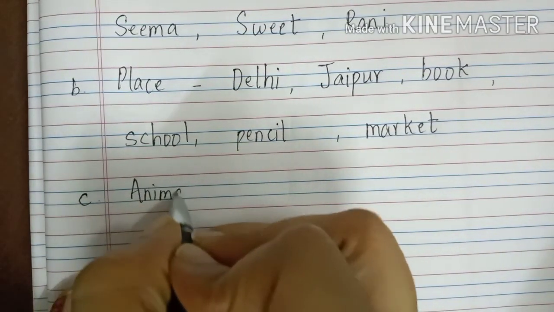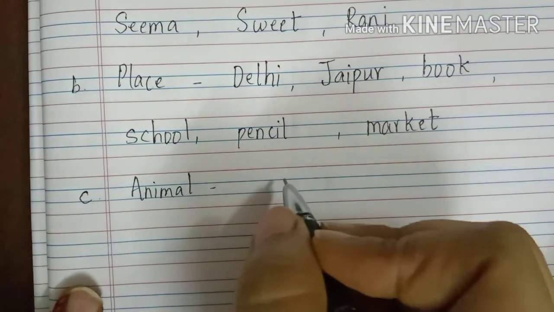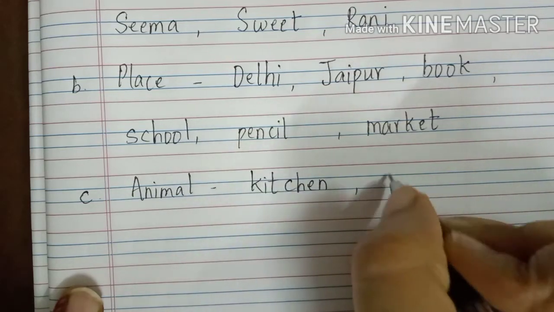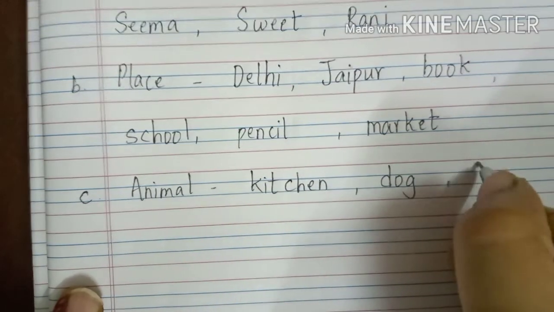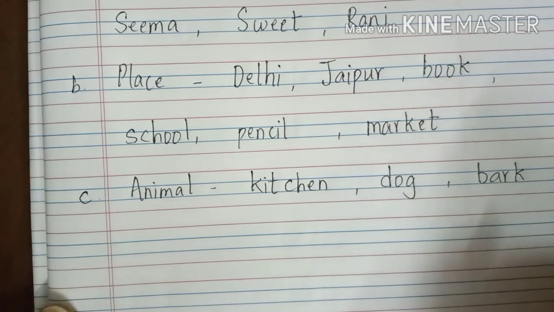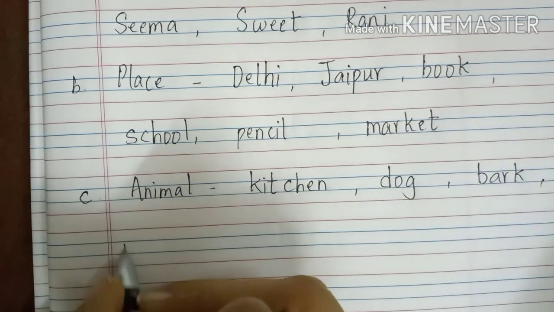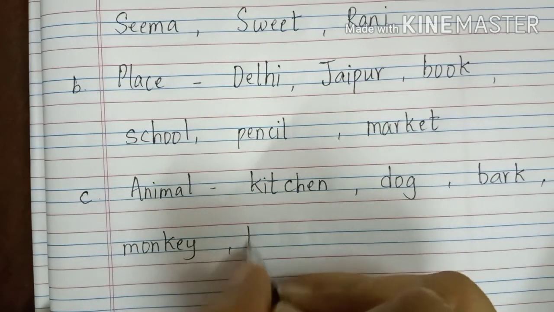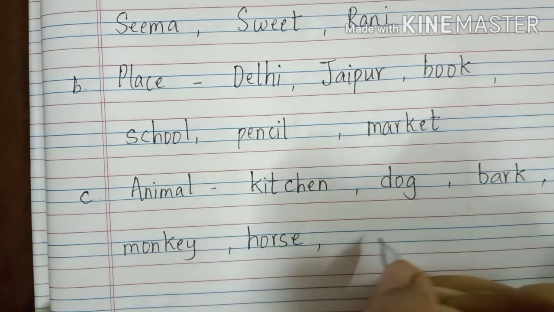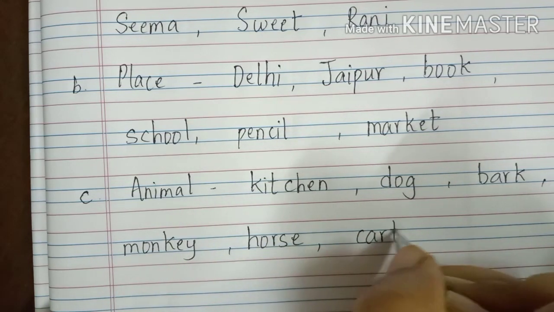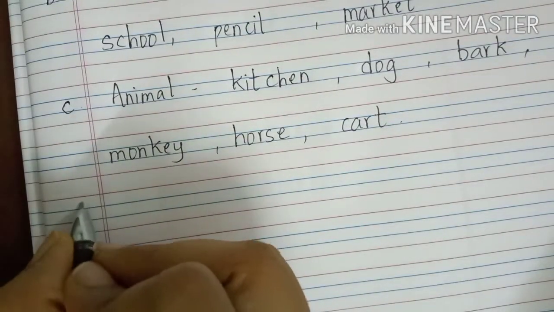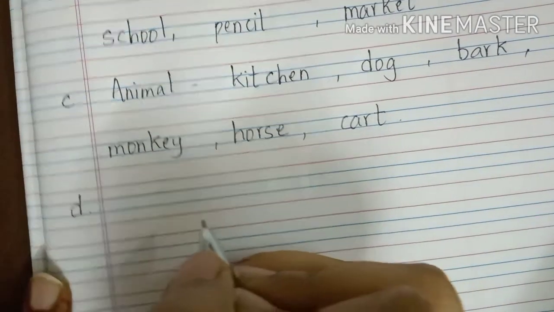Animal. This is simple, children. You will be doing it on your own. Kitchen, dog, bark, monkey, horse, cart. In these also you have to see whether it is an animal, and circle it. If it is not, you should not circle it.